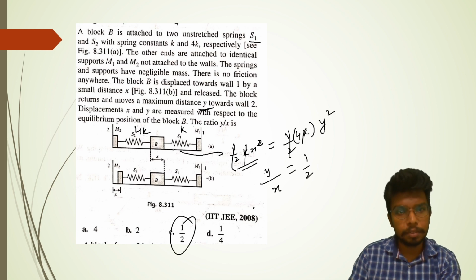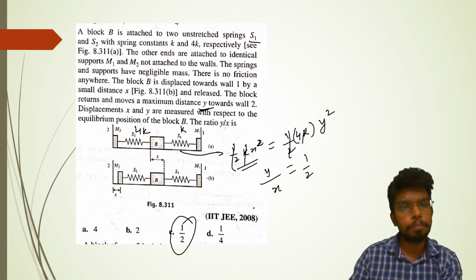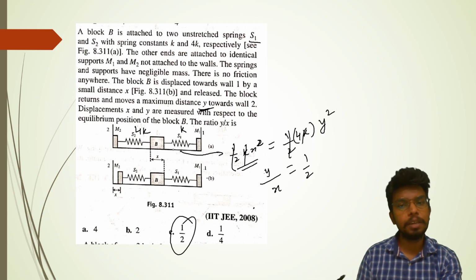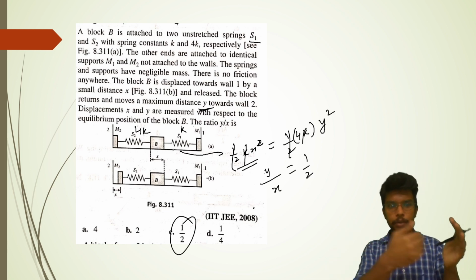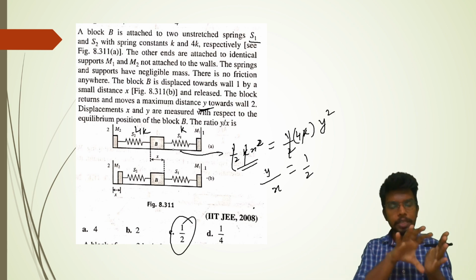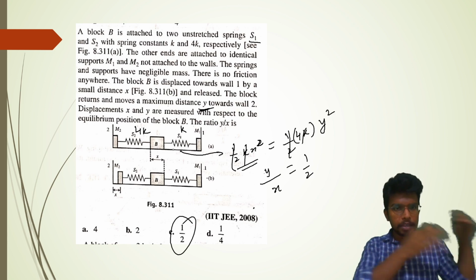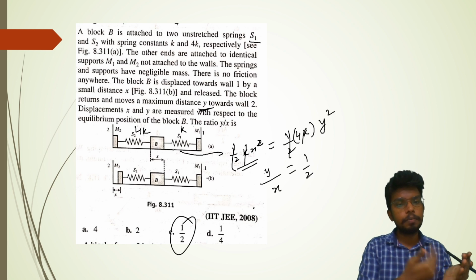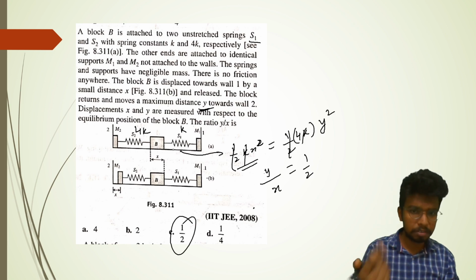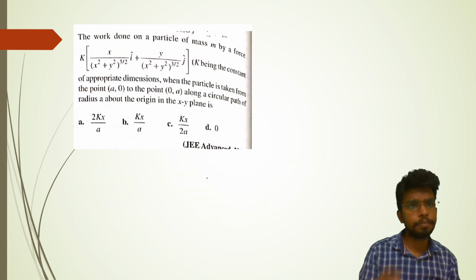Sometimes they make the question look complicated, but it is not. You just have to equate the energies. Whatever energy is stored in this spring is transferred to the other spring, and since the spring constant is different, the displacement is going to be different. That should be the result.